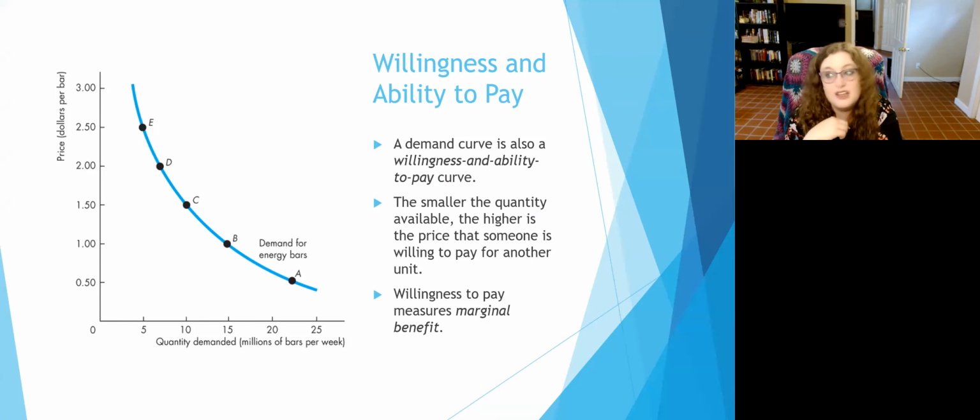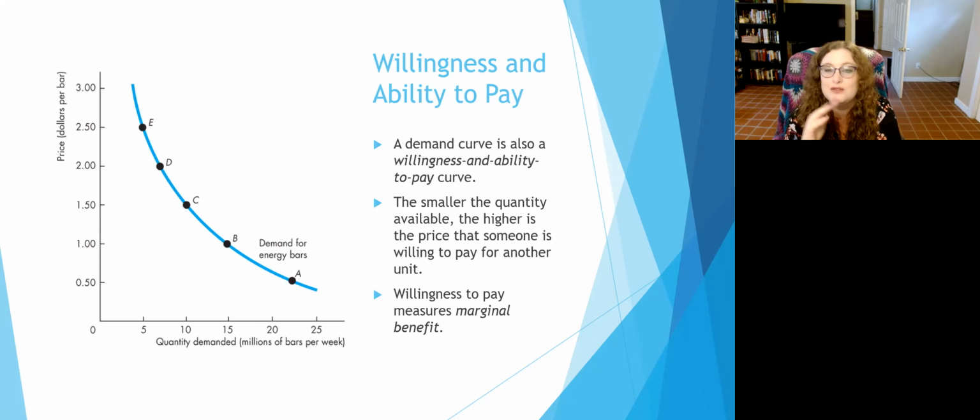Well, that's not many candy bars, right? You might be willing to pay a little bit more to get one of those few candy bars. So my willingness to pay for it might be higher, closer to point E, because there's so few of them that I'm willing to pay maybe $2.50 for one. The smaller the quantity that's available, the higher the price someone's going to be willing to pay for it.